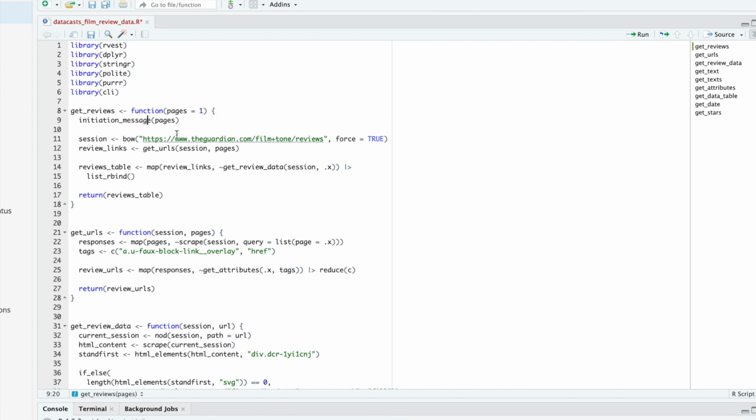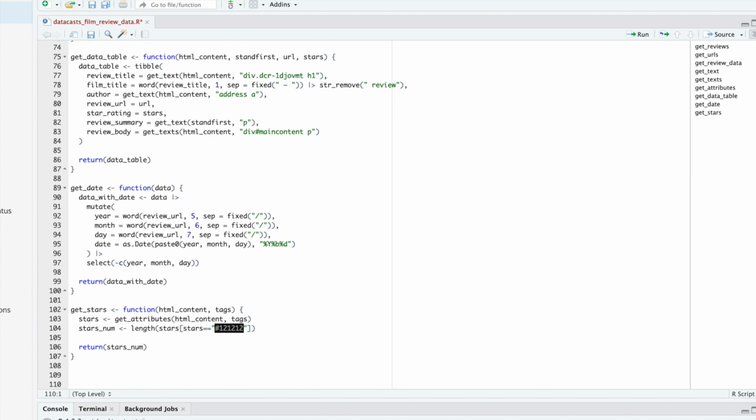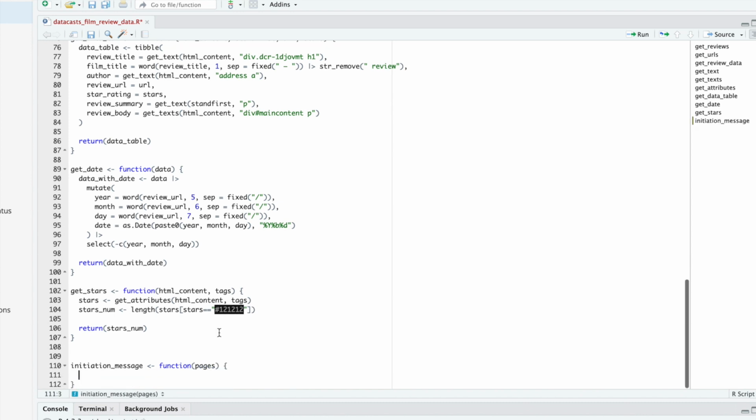So let's create that function, and I think what I'll do is create all of my console message functions right at the bottom. So I'm going to come way down here and create initiation_message, which is a function, and it accepts the pages.